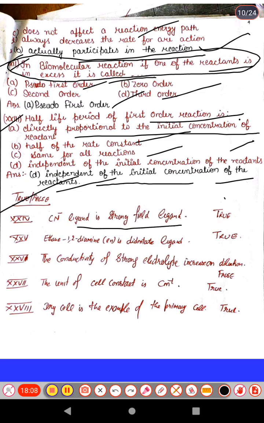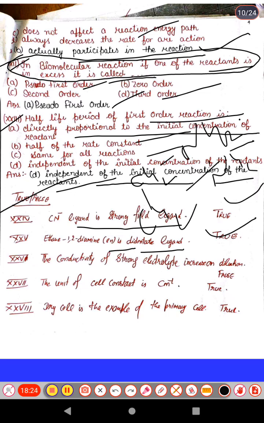field ligand, this is a true statement. Second, ethane 1,2-diamine is a didentate ligand, this is also a correct statement because, as we know, in the structure of ethane 1,2-diamine, NH2, here nitrogen has a lone pair of electrons, here nitrogen has a lone pair of electrons, both have the tendency to donate the electron pair to the central metal atom, so this is a didentate or bidentate ligand.